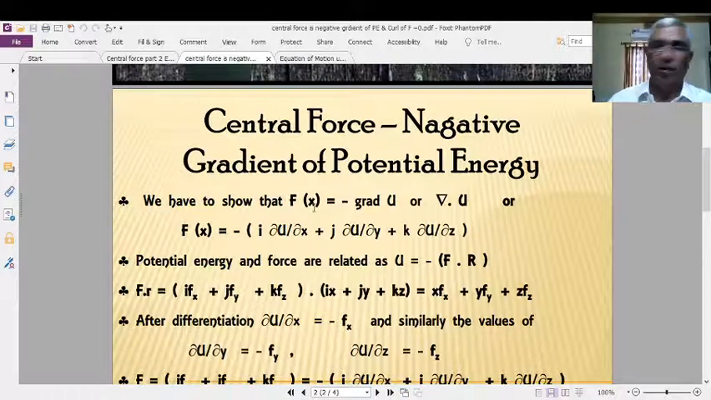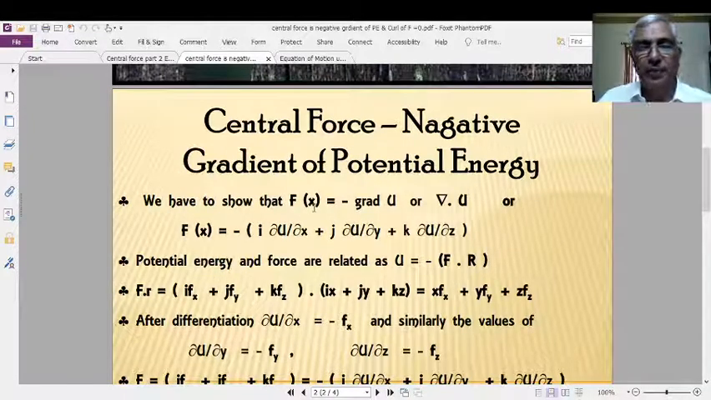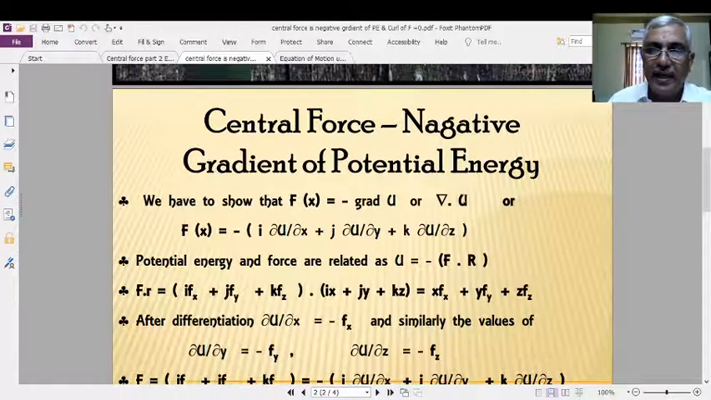Therefore, we have to show that central force Fx is equal to the negative gradient of U, or minus del bar dot U bar. Here U bar is the gradient of potential energy. Therefore, it is a vector. The ordinary potential energy is a scalar.